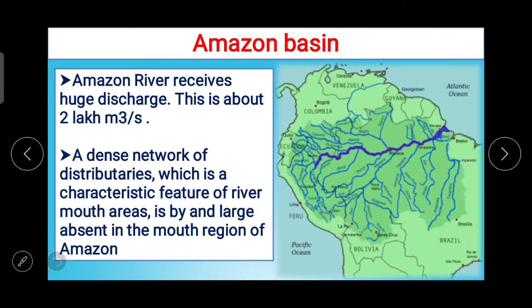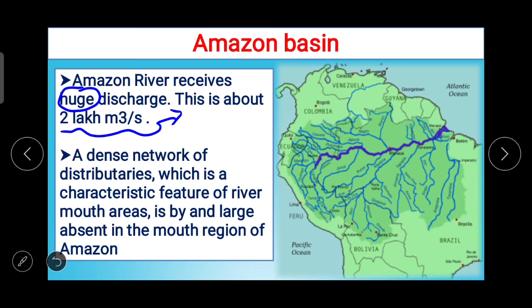Amazon river receives huge discharge. Whenever there is the word huge, we go for the number, to see how huge it is. It is 2 lakh meter cubic per second. Just think about the number. Amazon river receives huge discharge, and that is 2 lakh meter cubic per second.